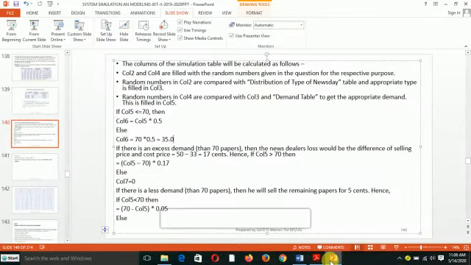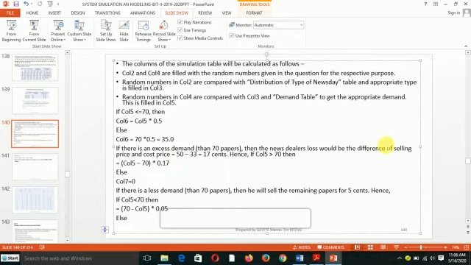Then if there is an excess demand, meaning newspapers greater than 70, there is a loss. So what will he lose? It will be the difference between the selling price and the purchase price.